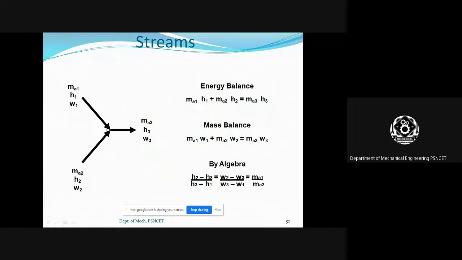So this is the cooling process. From 1 to 2, sensible cooling is towards the left side. Sensible cooling is towards the left side. For any doubt, you see this colored chart. Sensible heating is towards the right side. Sensible cooling is towards the left side. Humidification is upward. Dehumidification is downward. Right?